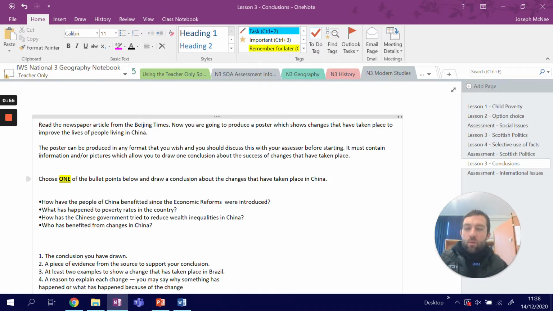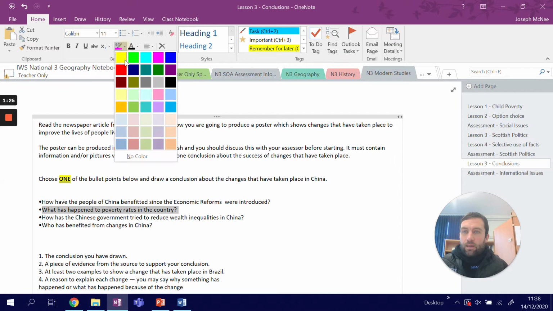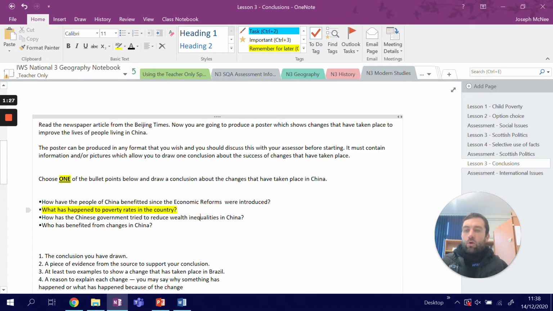So, choose one of the bullet points below and draw a conclusion about the changes that have taken place in China. How have the people of China benefited since the economic reforms were introduced? What has happened to the poverty rates in China, in the country? How has the Chinese government tried to reduce wealth inequalities in China, and who has benefited from changes in China? So I'm going to pick this one here, highlight it in yellow for you. So I'm going to talk about what has happened to poverty rates in the country.